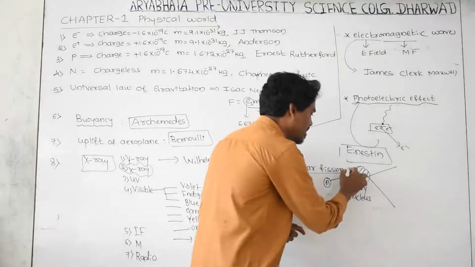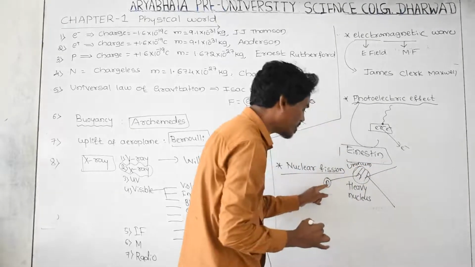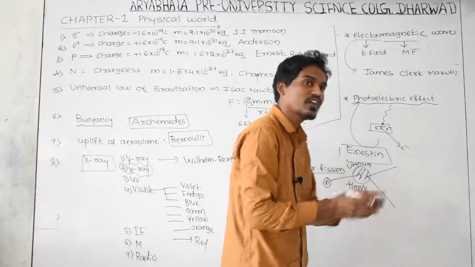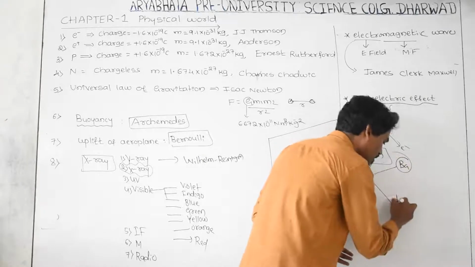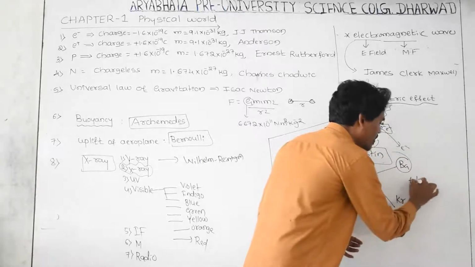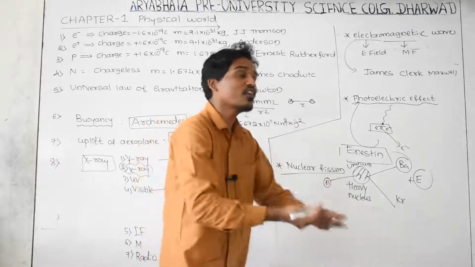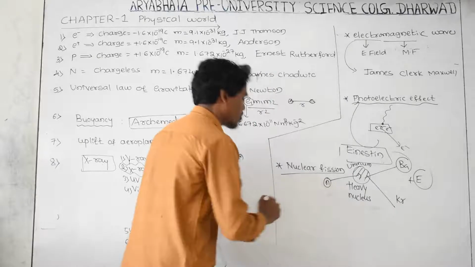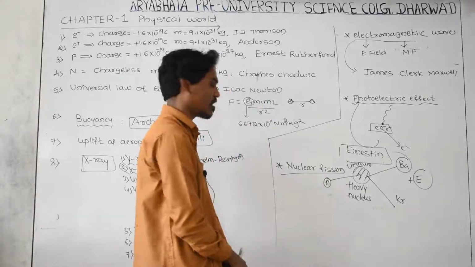For example, let us take uranium as an example. When one slow neutron hits the uranium, this uranium nucleus is breaking and produces a barium nucleus and krypton nucleus along with a large amount of energy. This process of splitting of heavy nucleus is called nuclear fission, and three scientists contributed to its discovery.